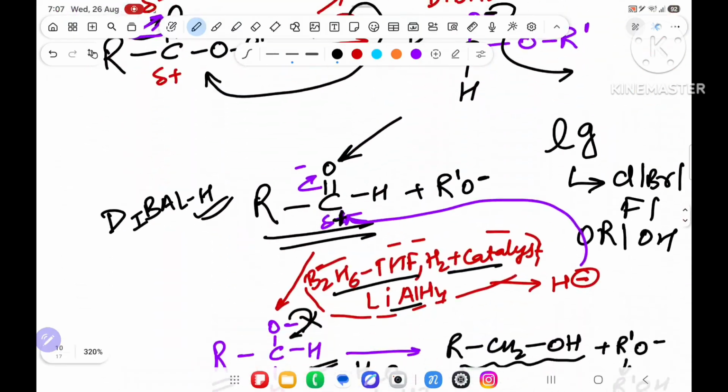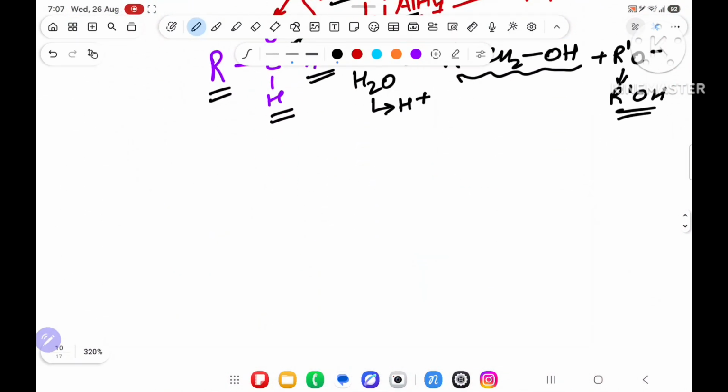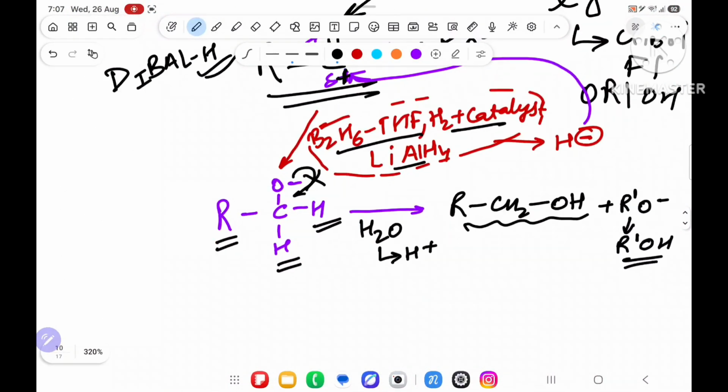Understood? So this is all about the preparation of alcohol from the reducing agent.